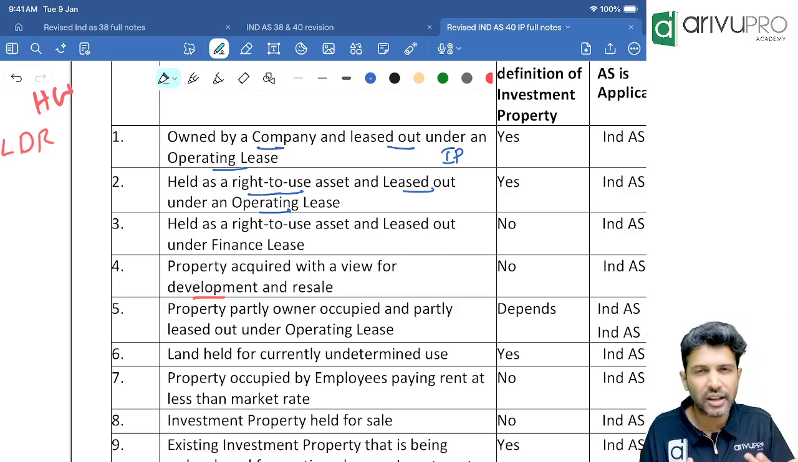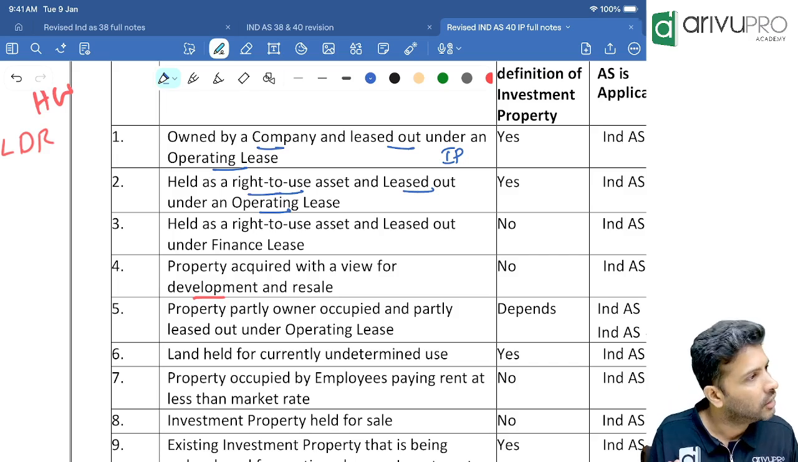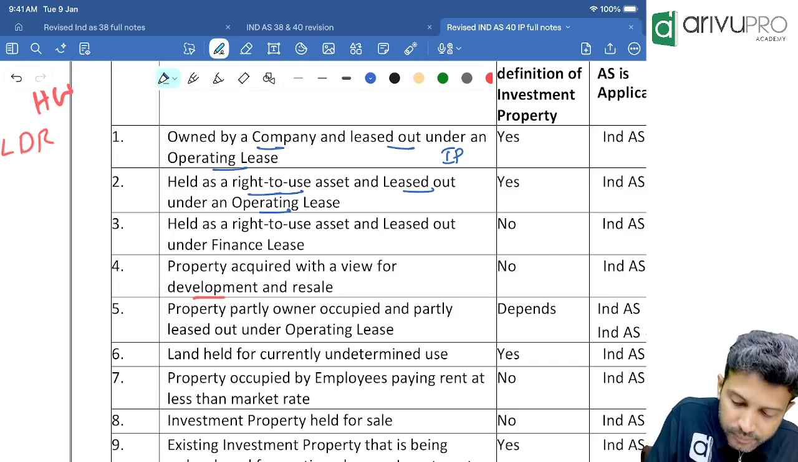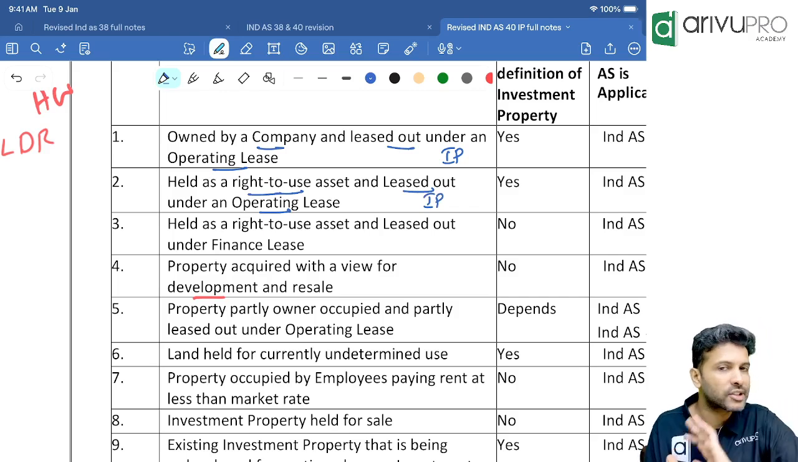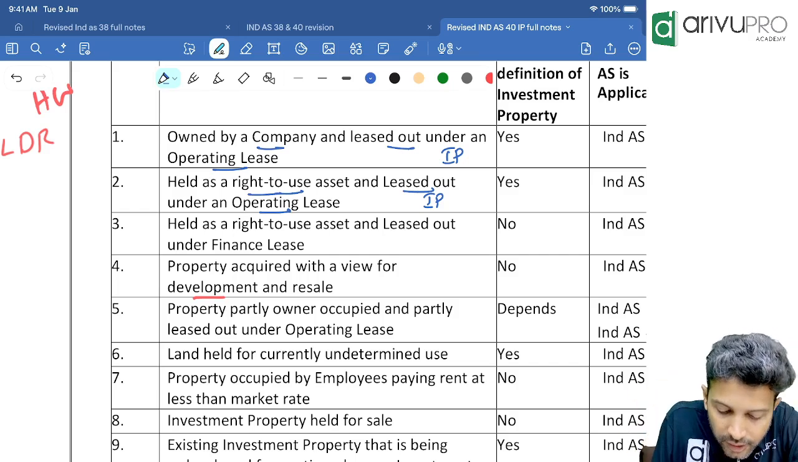So is it necessary that we should own a building and let it out, or we can also sublease it? We can also sublease it. For it to be investment property. So in this case also it will be IP, and which standard will apply? Ind AS 40.